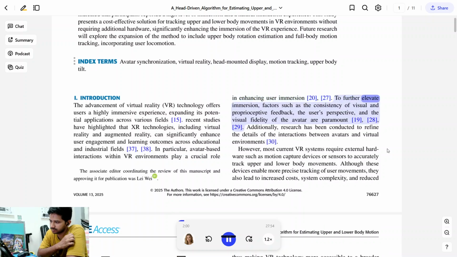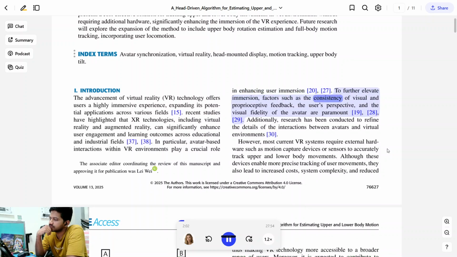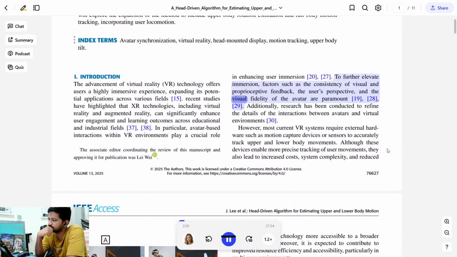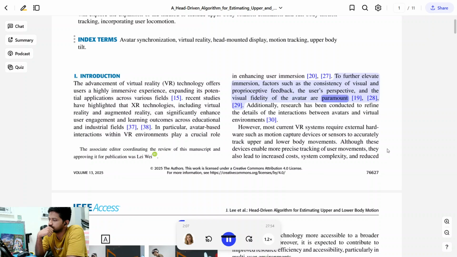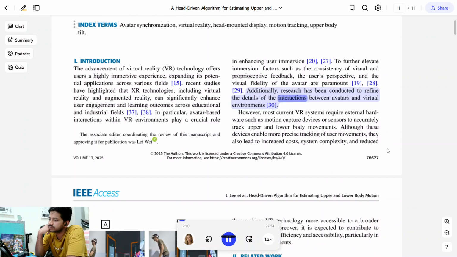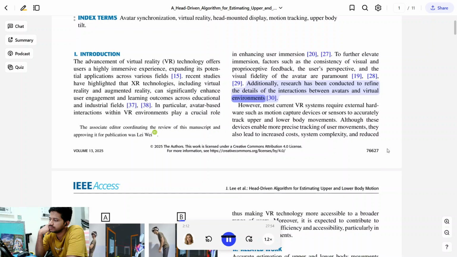immersion. To further elevate immersion, factors such as the consistency of visual and proprioceptive feedback, the user's perspective, and the visual fidelity of the avatar are paramount. Additionally, research has been conducted to refine the details of the interactions between avatars and virtual environments.